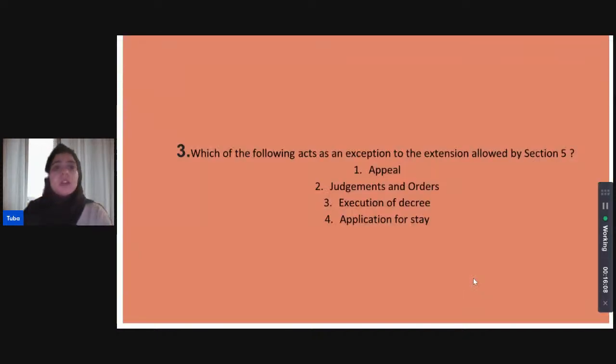Next question. Which of the following acts as an exception to the extension allowed by Section 5 of the Limitation Act? So, what is an exception to the extension that is provided in Section 5 of the Act? Are appeals an exception? Are judgments and orders an exception? Is the execution of decree an exception? Or is the application for stay an exception?